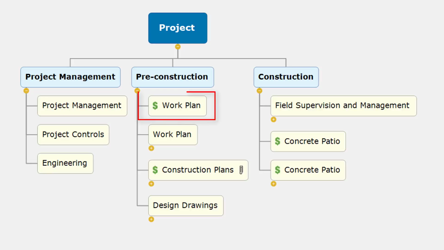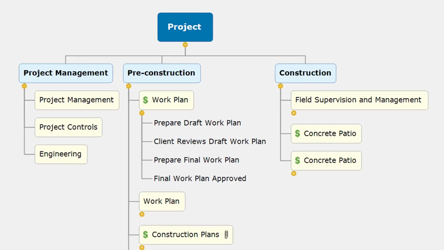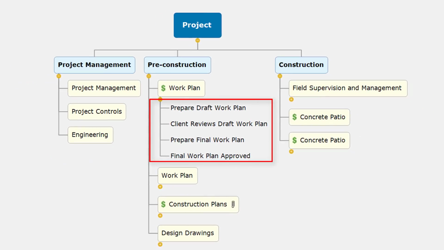We have the work plan, which is the work package level, the lowest level. This is easy to create, so we've made the decision that we do not need to decompose the work plan further. In this example, I've converted the work plan into an activity by just including an action word, prepare work plan. The next example would be a more effective approach.